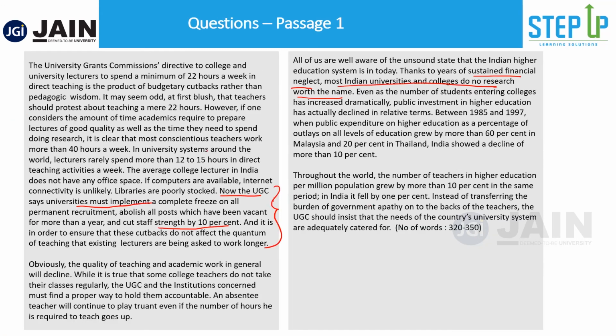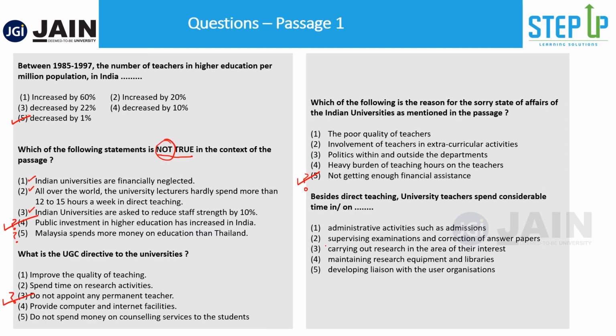So I think it was clearly mentioned that it's not just about the hours of teaching, because of the amount of time academics require to prepare the lectures of good quality as well as the time they need to spend doing research. It is clear that most conscientious teachers work more than 40 hours a week. That means it is actually carrying out research in the area of interest, right? So this is what was mentioned.